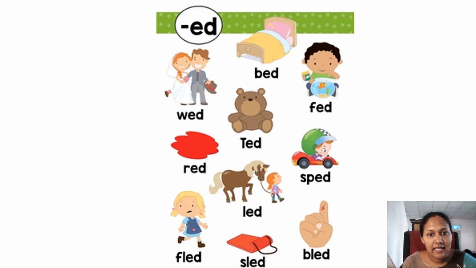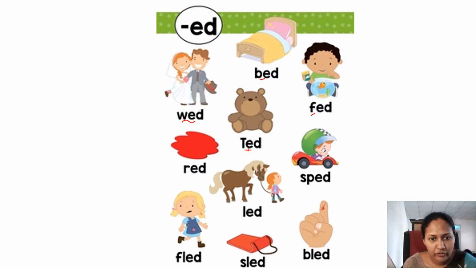Right, now we read the ed word family and see. First word I am going to read is wed. This is wed. Ed, wed. And here we have bed. Ed, bed. And here we have fed. Ed, fed. You can see the boy is feeding the fish. So past tense of feed is fed. Fed. Right? And here Ted.